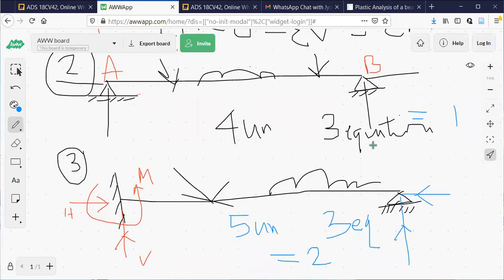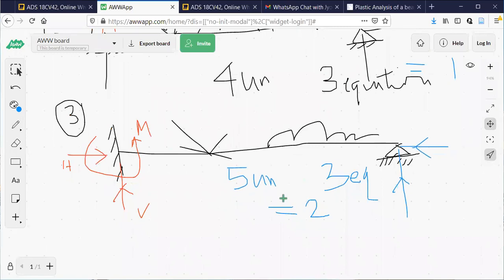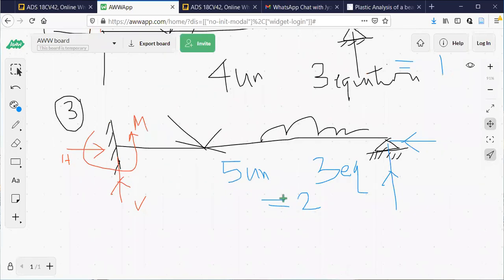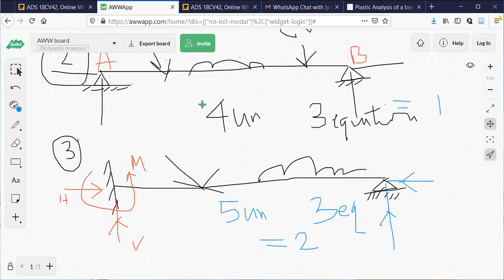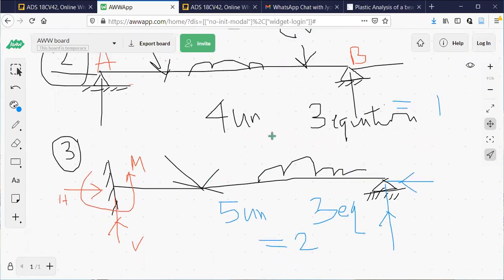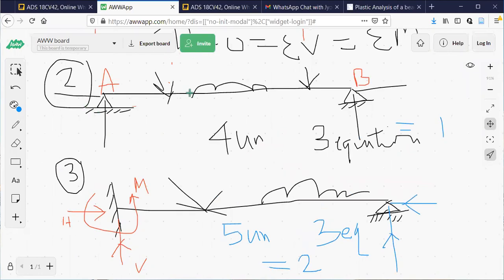Let us go to the next example here. I'm only trying to explain what indeterminacy means. So the indeterminacy is of the order 1. Both are indeterminate structures.